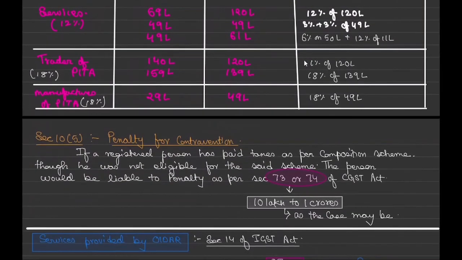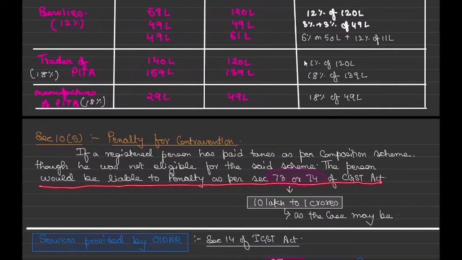Okay, now there is a simple section of 10 subsection 5 which says penalty for contravention. Okay, so what does it say? If a registered person has paid taxes as per composition scheme, though he was not eligible for the said scheme, the person would be liable to penalty as per section 73 or 74 of CGST Act. In the law they haven't said anything more. So section 73, 74 will come in the penalty chapter.